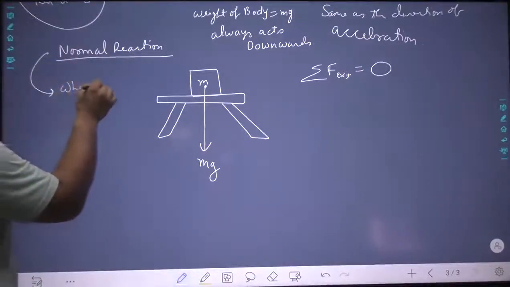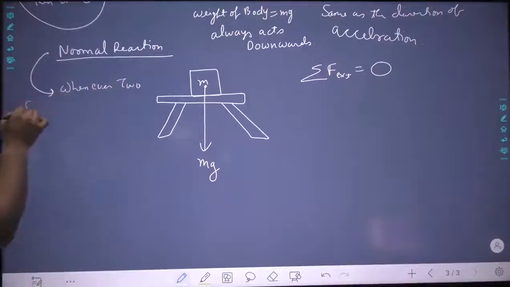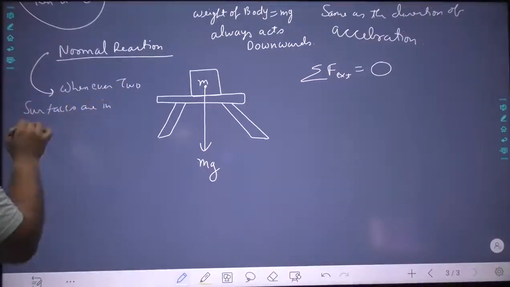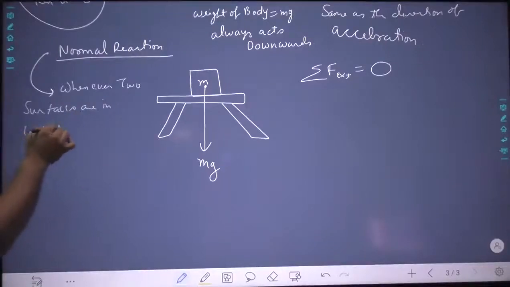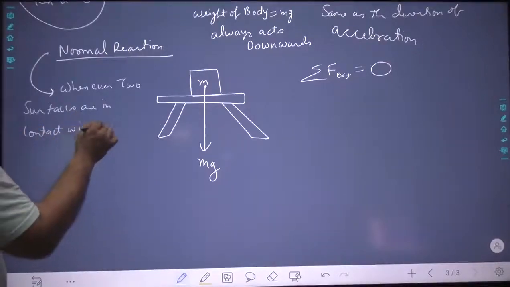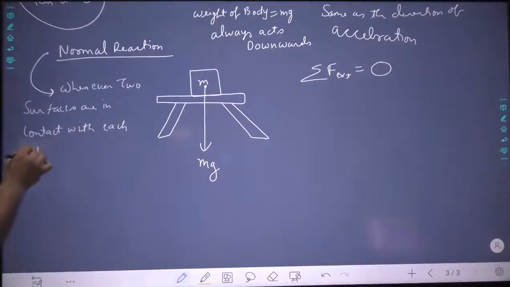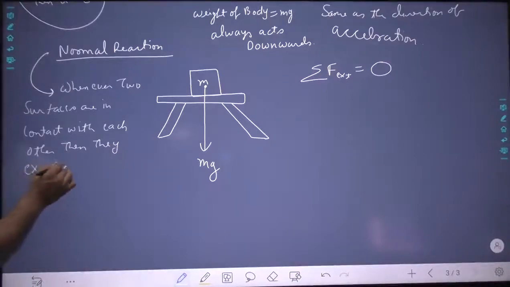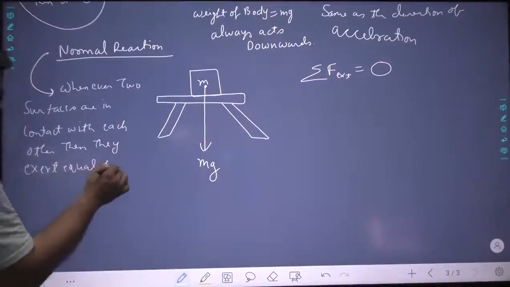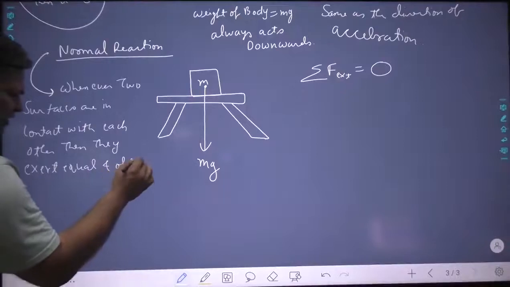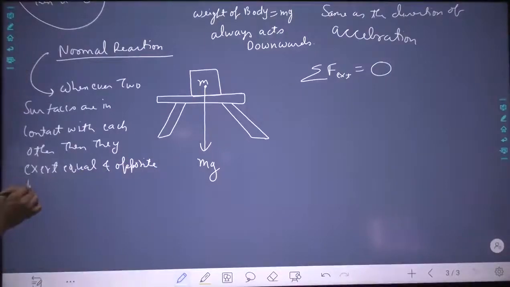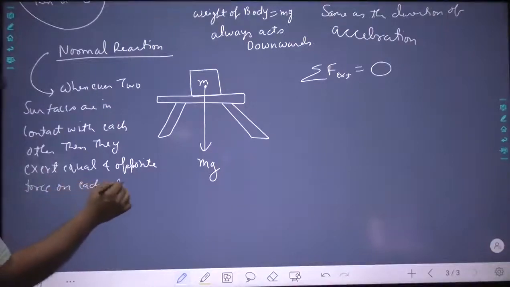Whenever two surfaces are in contact with each other, then they exert equal and opposite force on each other.